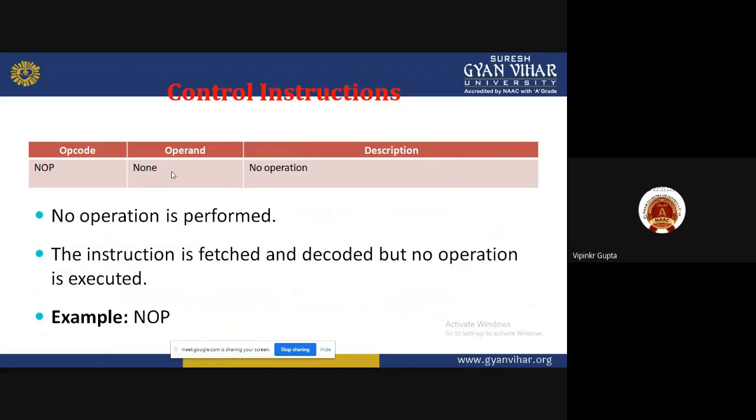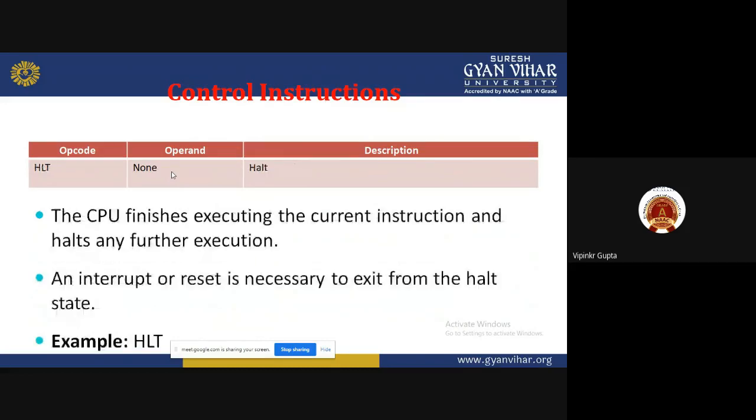Halt. Everybody write this after the program: halt. What is the meaning of halt? The CPU finishes executing the current instruction and halts any further execution. It means our current instruction halts. An interrupt or reset is necessary to execute from the halt state.